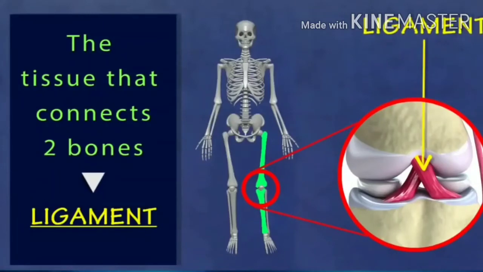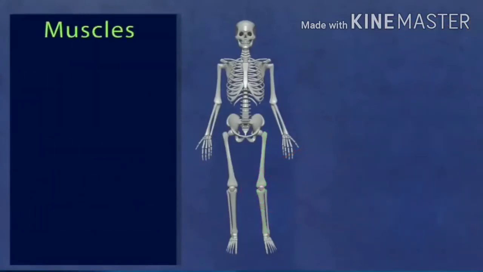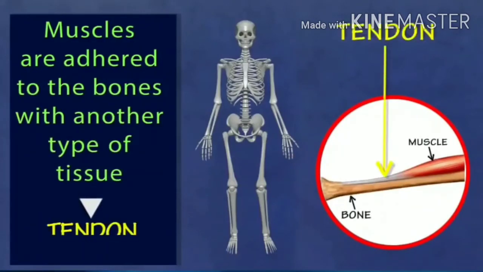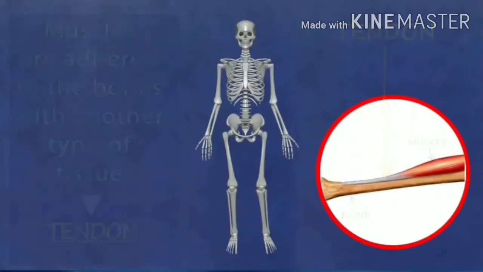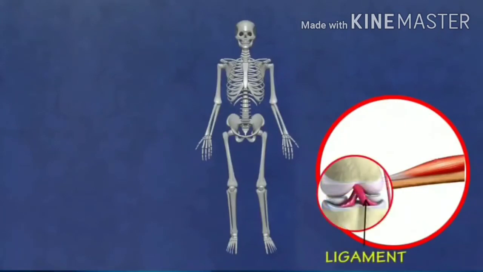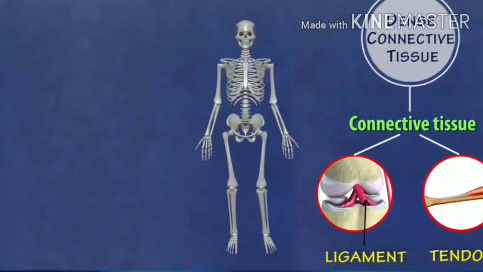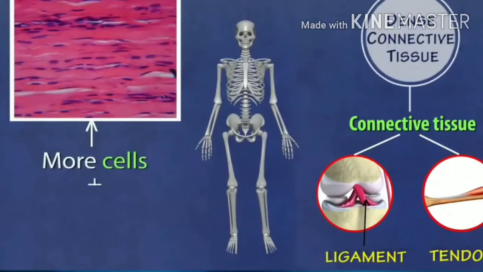But apart from just connecting bones, even muscles are adhered to the bones with another type of tissue called the tendon. And both these, the ligament and the tendon, are a type of connective tissue called dense connective tissue. Dense because the cells in this type of tissue are densely packed together with very little matrix.